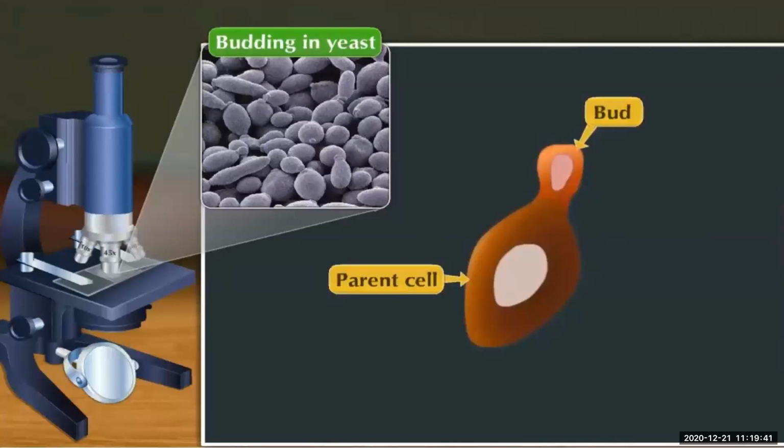See, we will learn more about this with the help of these diagrams. In this microscope view, you will see a parent cell. The parent cell is having a bud. It shows some outgrowth and the nucleus of the parent also is getting divided into that bud.